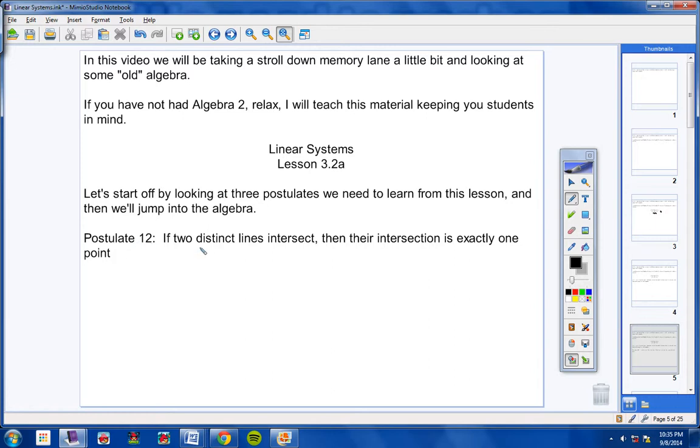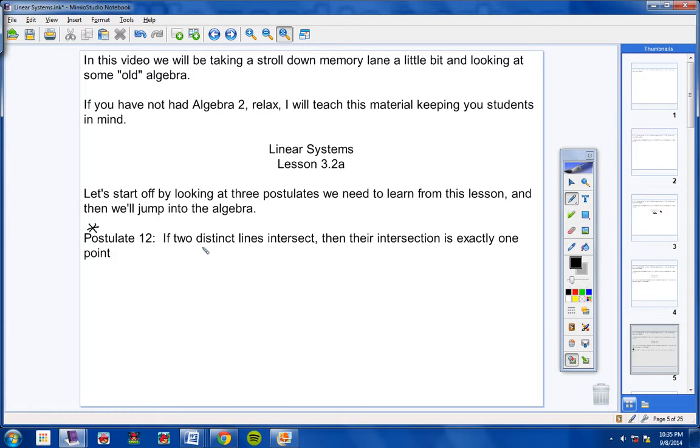Postulate 12. If two distinct lines intersect, then their intersection is exactly 1 point. Please copy this in your notes. You are responsible for this on tests and quizzes. If two distinct lines intersect, then their intersection is exactly 1 point. Another way to say this is simply this: two lines can only intersect in one place. Two lines, if they're going to intersect, can only intersect in one place.